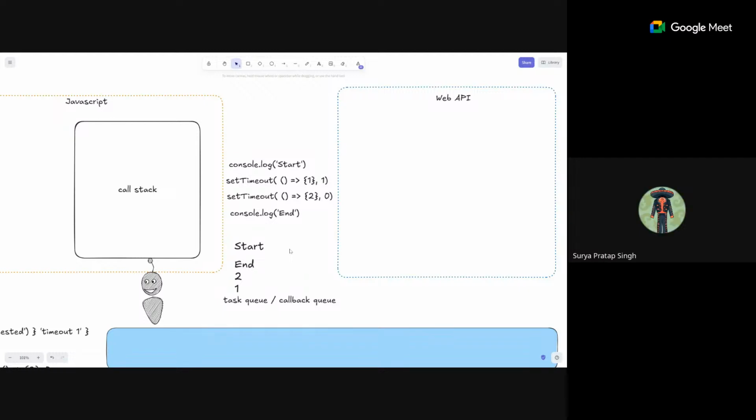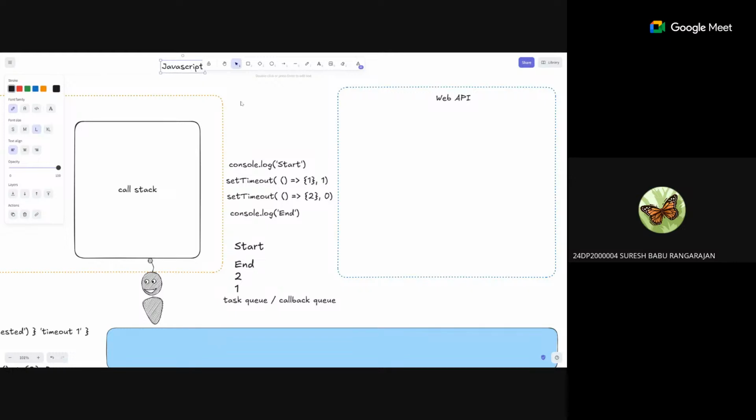So in short, that is how the web API comes in. Sir, I have a question. Yes. The interpreter is the one which identifies which functions are asynchronous. Yes.